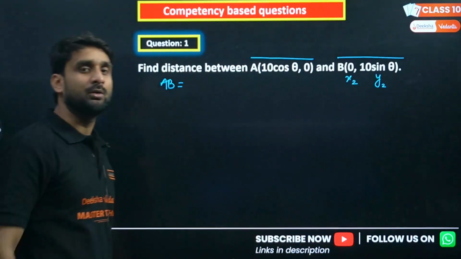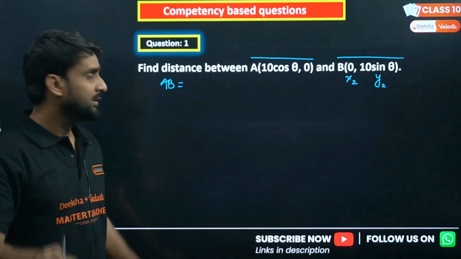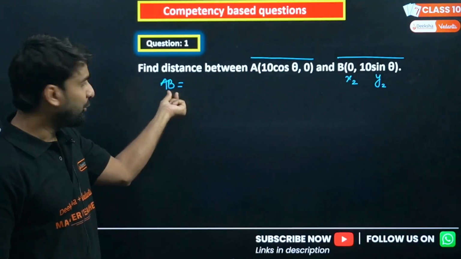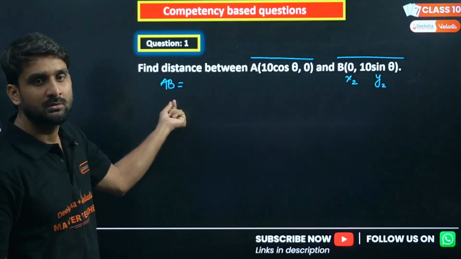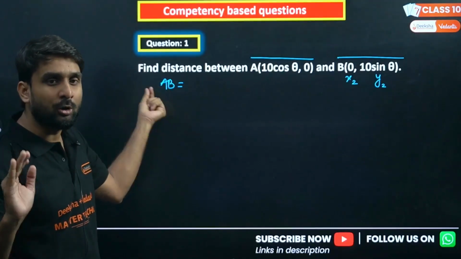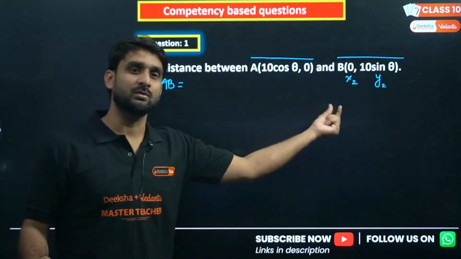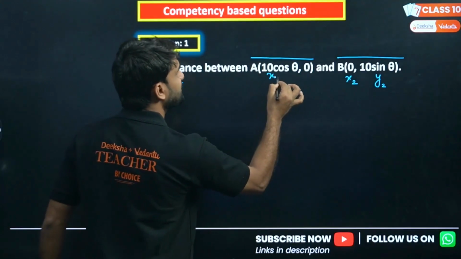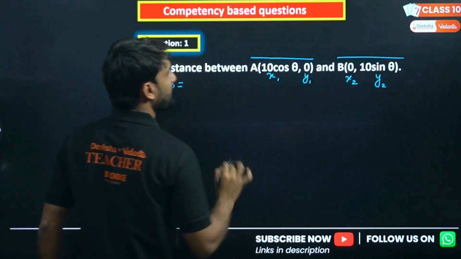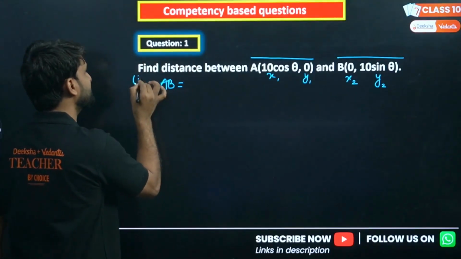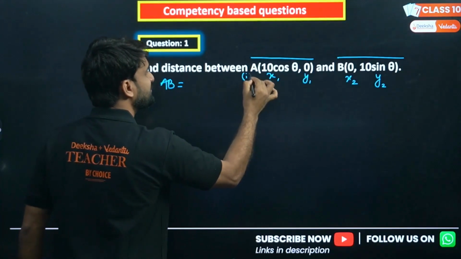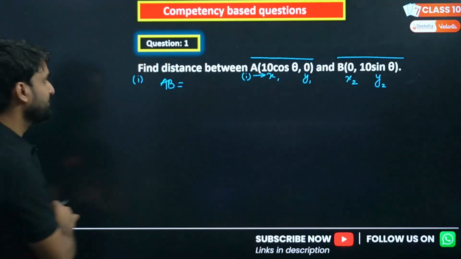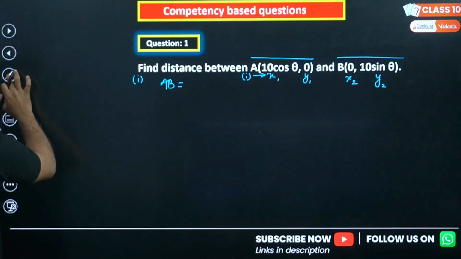It has to be clear to everyone. Just keep it in mind. The point which you write after the first point, the point on the second position, please call the coordinates of that position x2, y2. And the one at the first position, call that x1, y1. Let's say I'm calling this the first situation. So this is the first situation scenario. Hope you have understood. So what will be the result here?